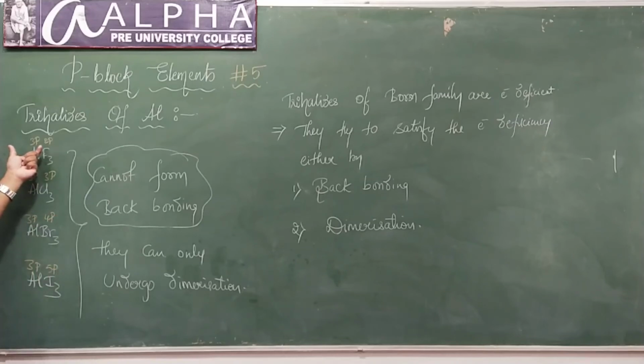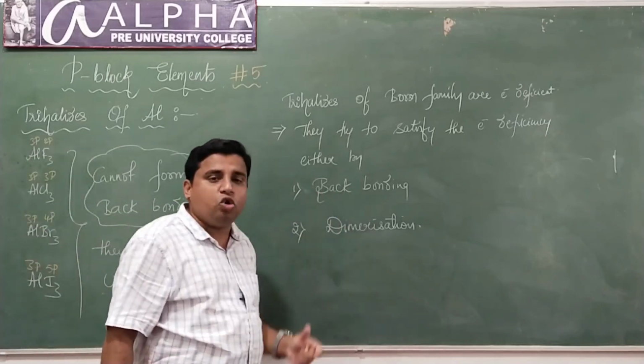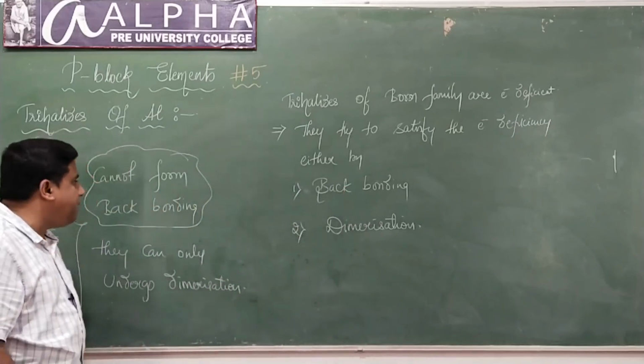Since there is a large energy difference between 3p and 2p, 3p and 4p, and 3p and 5p, there can never be back bonding. Hence these trihalides of aluminium can only satisfy their electron deficiency through dimerization. They can never undergo back bonding.